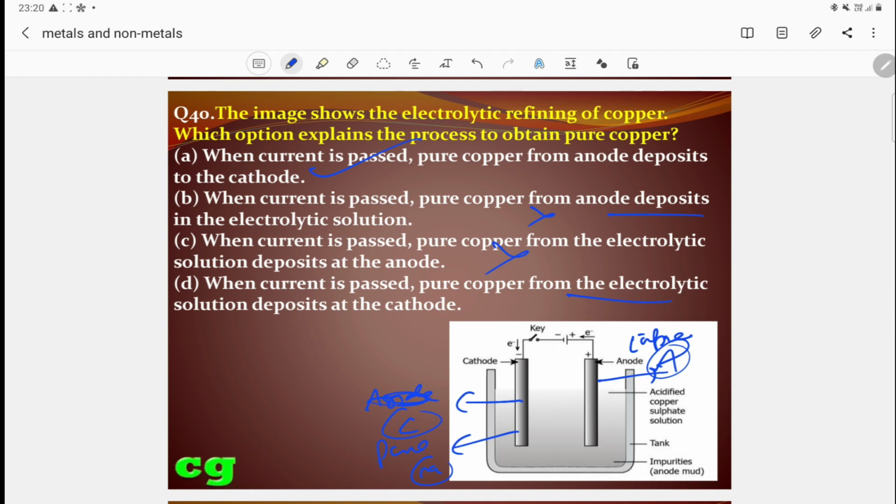Generally what happens here, copper produced from the anode will flow towards the cathode. So it will be deposited at the cathode. That's why the first one is the correct answer. When current is passed, copper from the anode, which mainly contains impure copper, flows towards the cathode and is deposited as pure copper at the cathode. So always copper is deposited at the cathode from the anode. This is the correct answer.